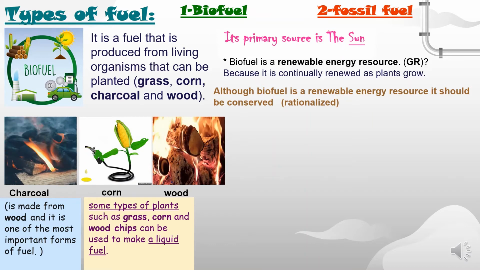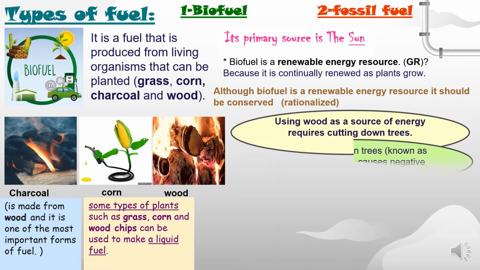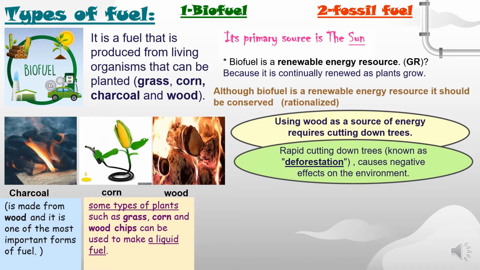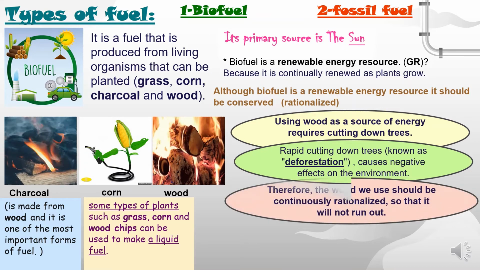Although biofuel is a renewable energy resource, it should be conserved or rationalized. Do you know why? Using wood as a source of energy needs cutting down trees. And the rapid cutting down of trees, which is known as deforestation, causes negative effects on the environment. Therefore, the wood we use should be continuously rationalized so that it will not run out.